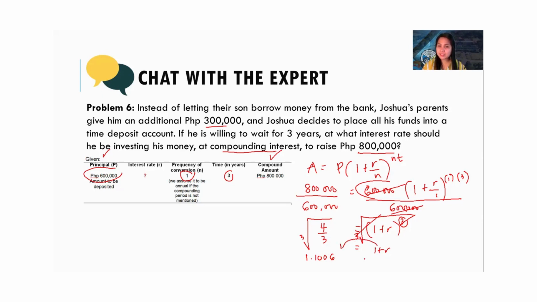Transfer 1 to the other side. So we have R equals 1.1006 minus 1. So our R now is 0.1006. And since it's a rate, we need to write it in percentage. So the rate is 10.06%. Any questions?